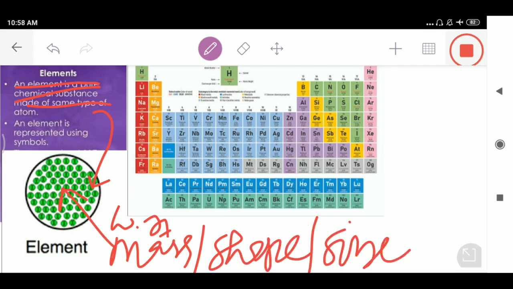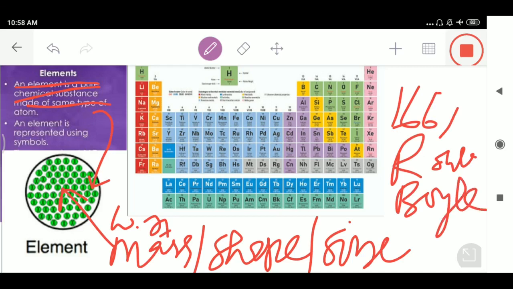So an element is a pure chemical substance made up of the same type of atoms, or a substance made up of a single type of atoms, and those atoms are identical with respect to mass, shape, and size. Robert Boyle was the first scientist to use the term element, in 1661.